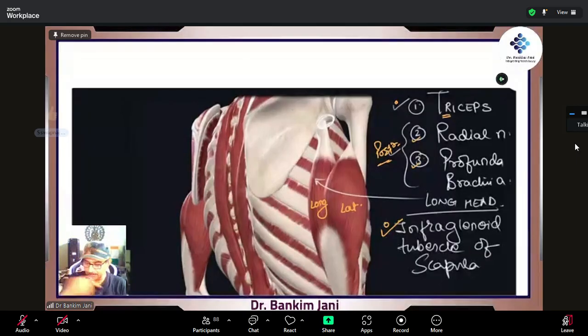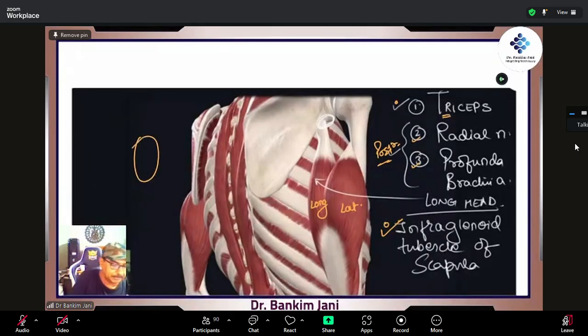Chalo. So this is the long head and this is the lateral head. What we are discussing, Girish, is the posterior part. Posterior means back, right? So biceps in front, triceps at the back, right? If you're going to the gym, you know that thing very well. So this is the infraglenoid tubercle of the scapula.